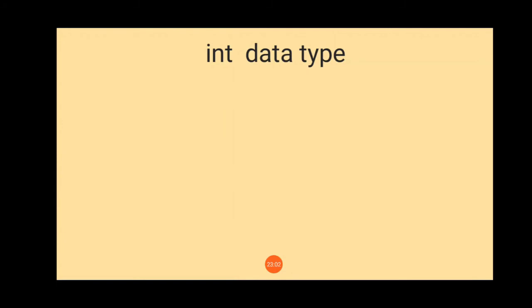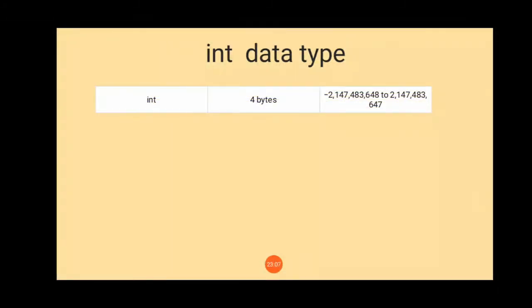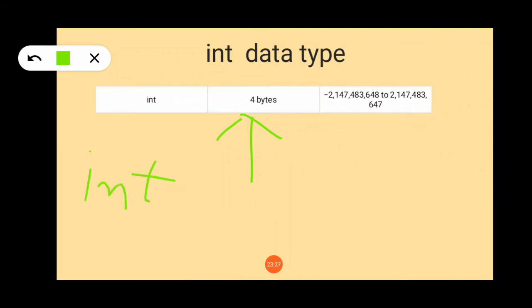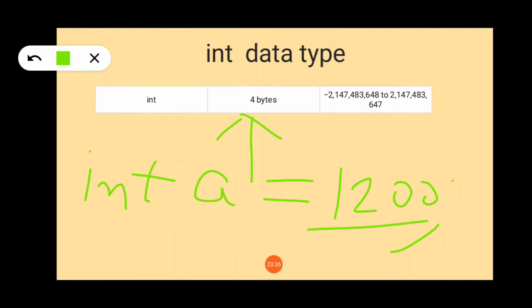Now go to the int data type, which is the most commonly used. Whenever we want to store an integer value, we use the int data type. If the range of data is greater than byte and short, at that time we go with int. For int we have a total of 4 bytes. So if you want to store an integer value you can use the int data type. a is a variable name and we store a value from 1 to something. Such a large value you can store with the integer data type.